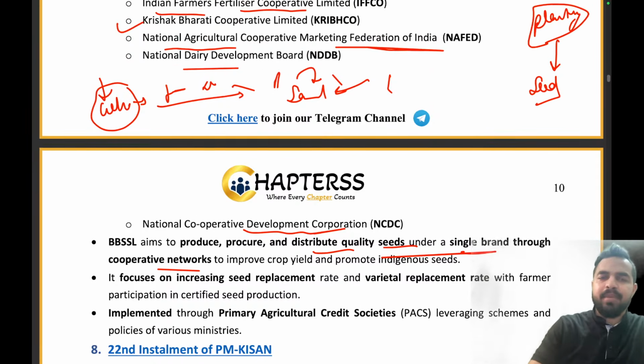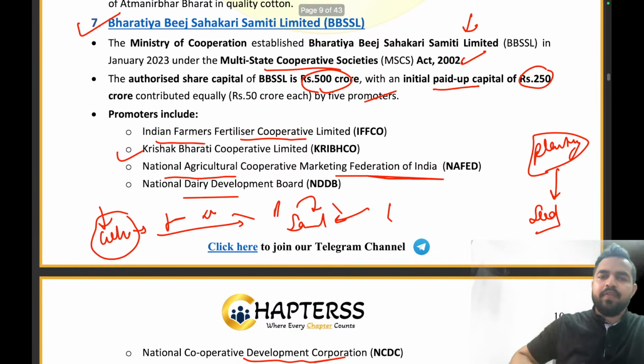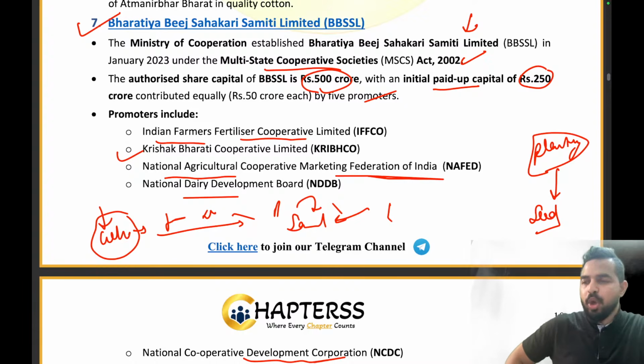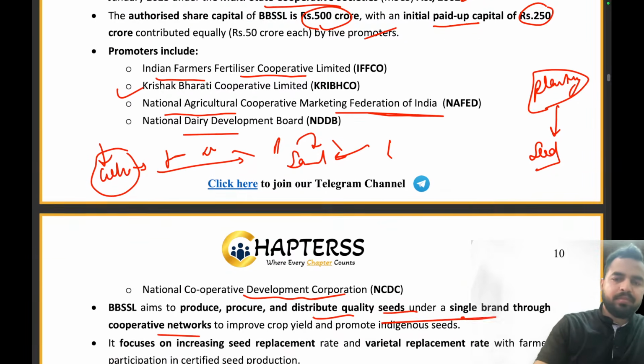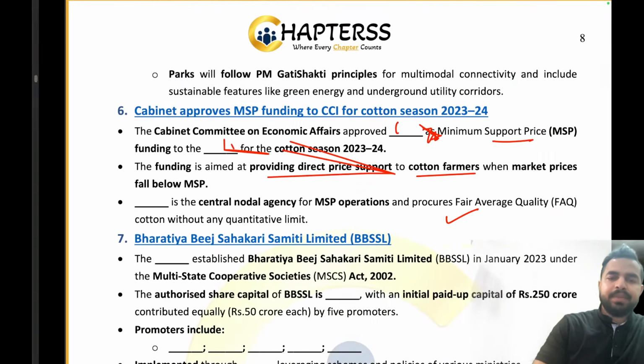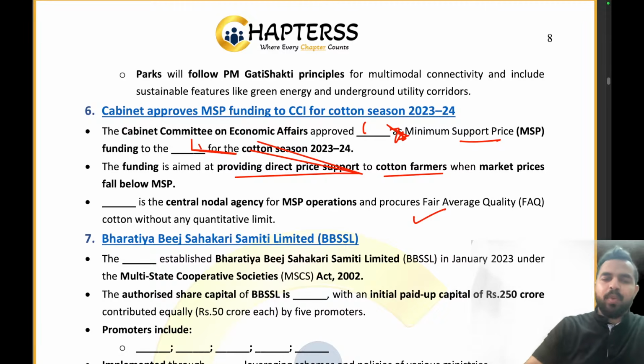It has been set up by the Ministry of Cooperation, having the 500 crore of the authorized share capital, 250 crore is the initial paid up capital, and this includes the contribution of the 5 promoters. These are IFFCO, CRIPCO, NAFED, NDDB and NCDC. These are the 5 promoters. Clear? Now let's try to answer this question.